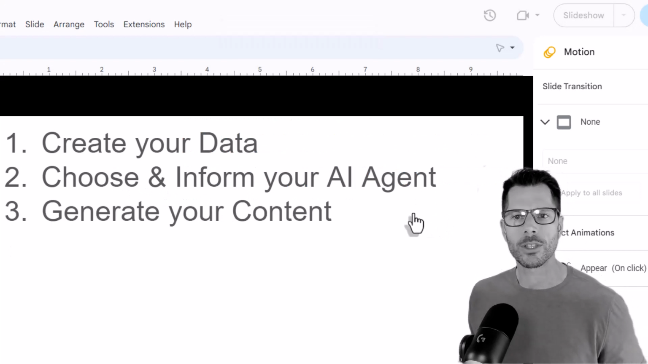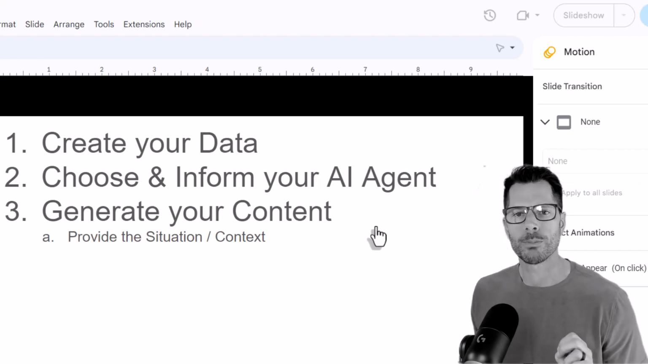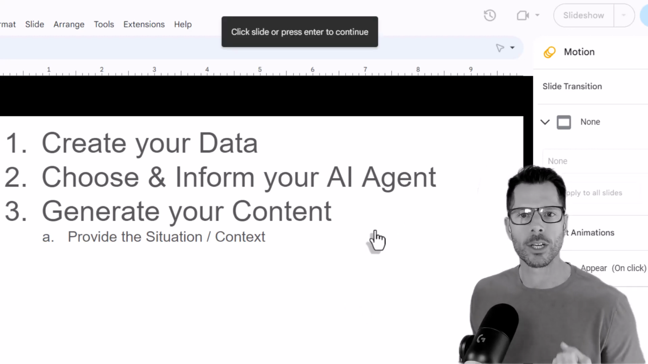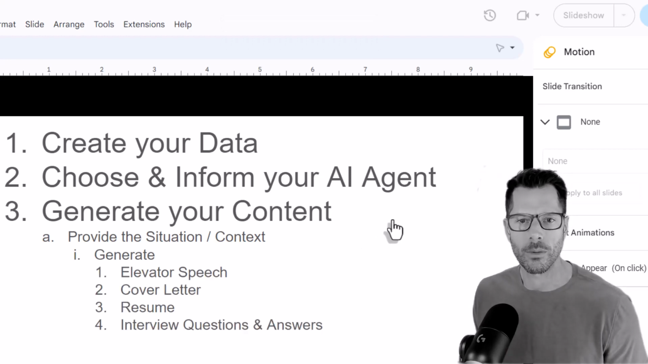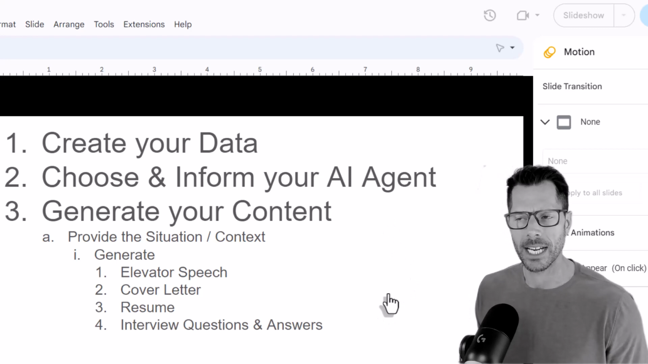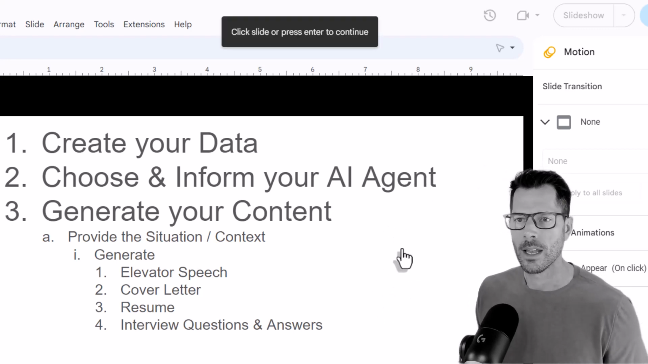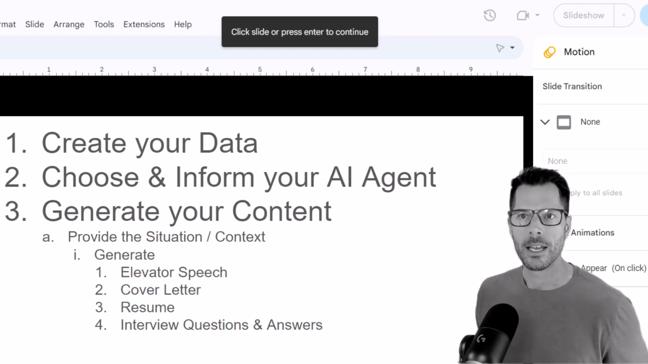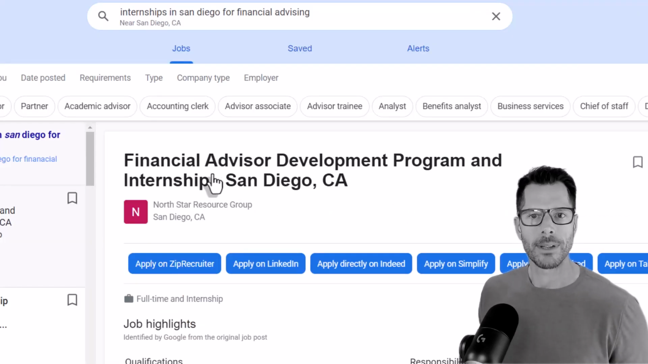Now I have to generate my content, but I want to provide the situation or the context for what I am creating. We're going to be creating an elevator speech, a cover letter, a resume, and some interview questions and answers as if we were applying for an internship or a job. But to make this really good, I need to tell it what job or what internship. It knows about me. It doesn't know about the job. Let's say I'm applying for this internship.